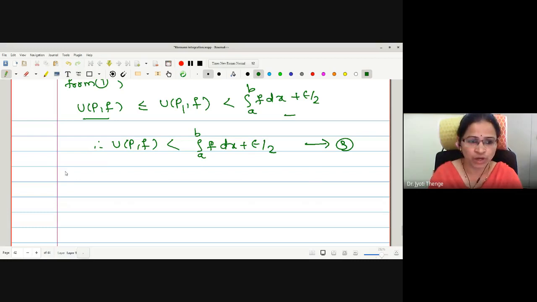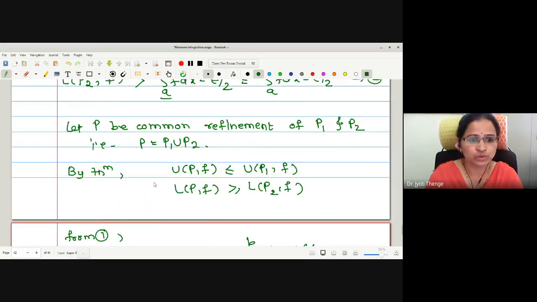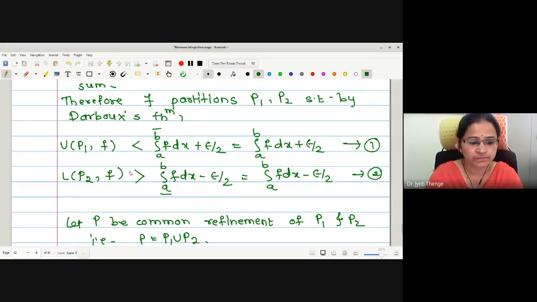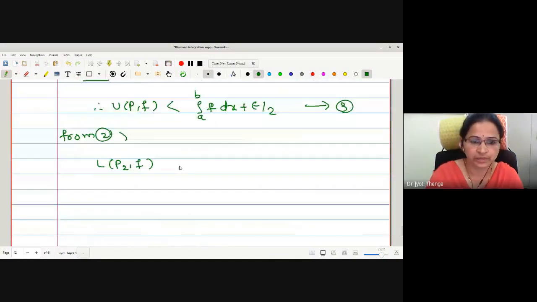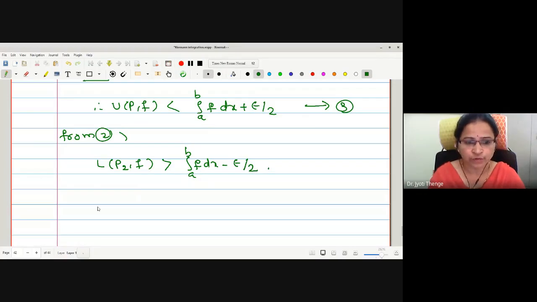Similarly, from inequality 2, what will we obtain? We will obtain L(P2,f) is greater than the integral minus epsilon by 2.